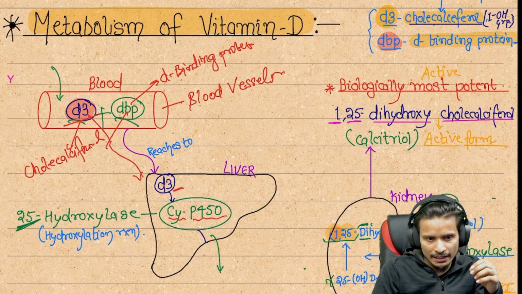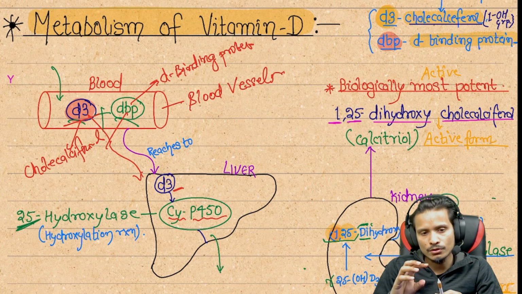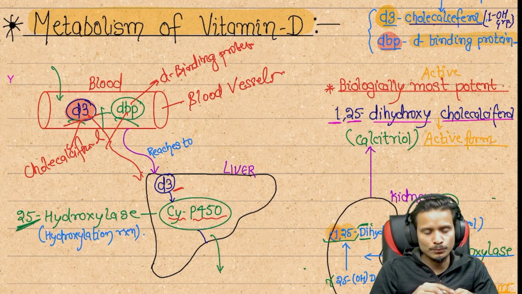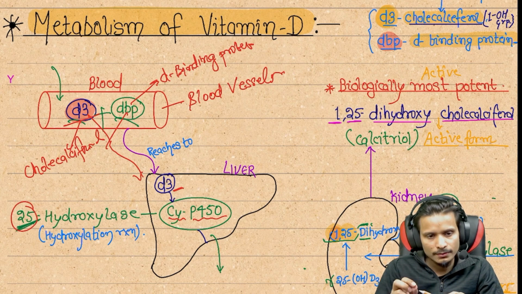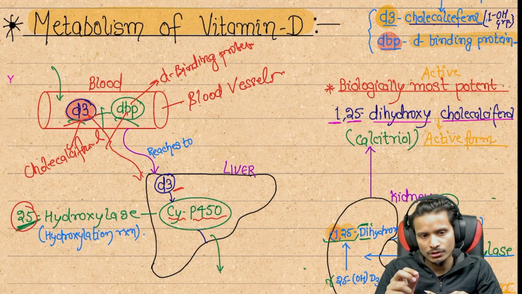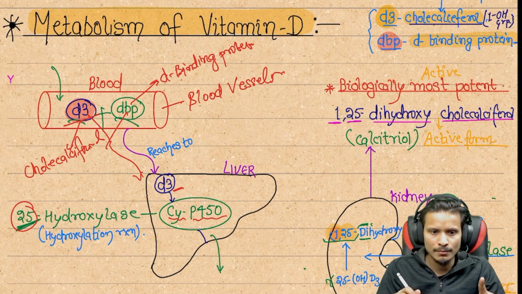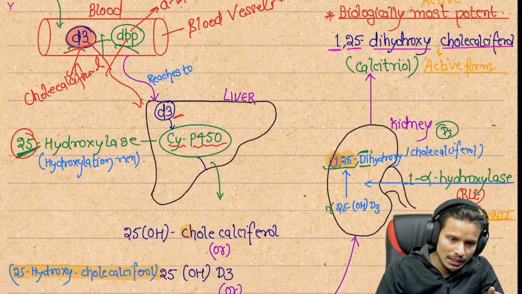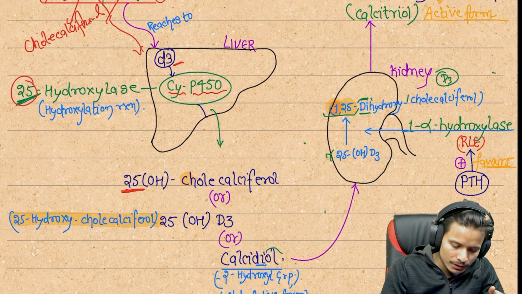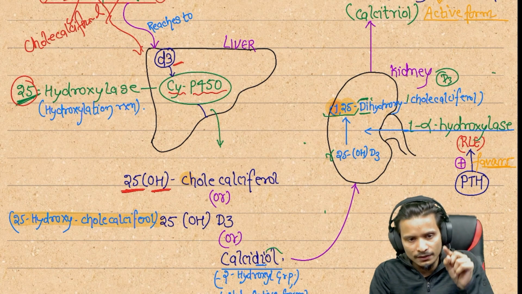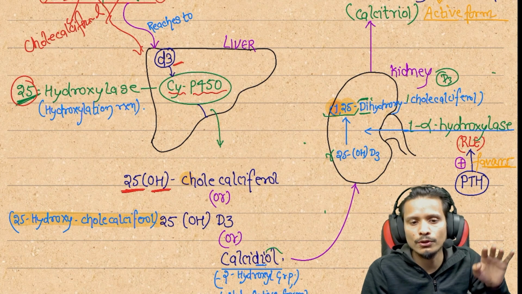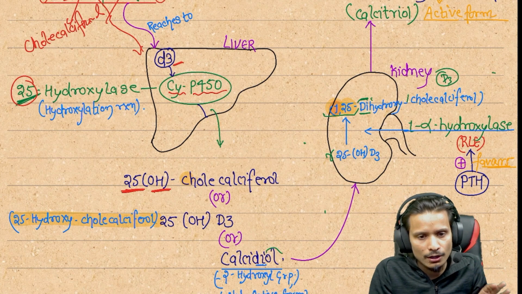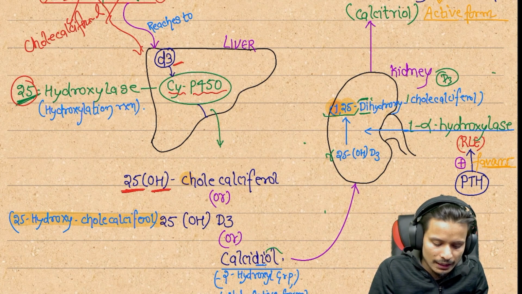It is the enzyme which is going to hydroxylate D3 at position number 25. On the 25th position of vitamin D3, the hydroxylation will be carried out by the hydroxylase enzyme, and now the vitamin is called 25-hydroxy, because hydroxylation is done on the 25th position of D3 cholecalciferol. That is called 25-hydroxycholecalciferol. Another name is 25-OH-D3.